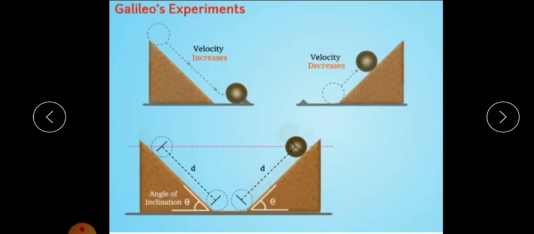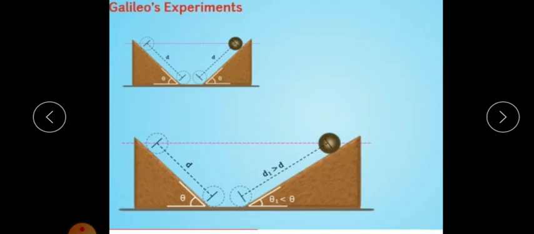So on decreasing the slope of the second plane, it is again found that the ball travels a larger distance to reach the original height. See, on decreasing the slope, what happened? Distance increased, right? Even though the distance increased, the ball covers these larger distances in order to reach the same height.